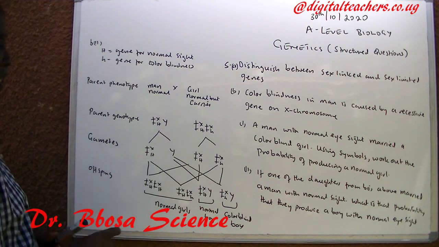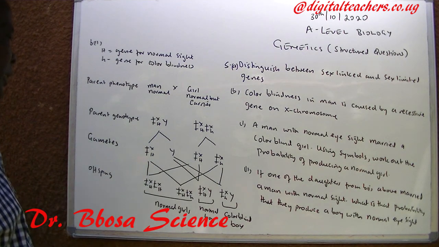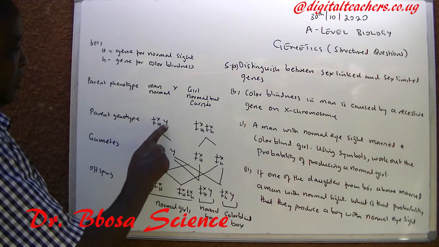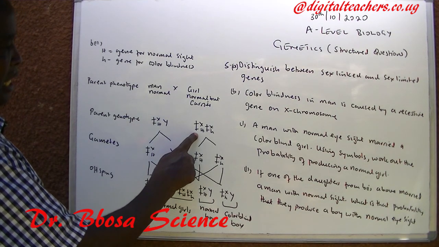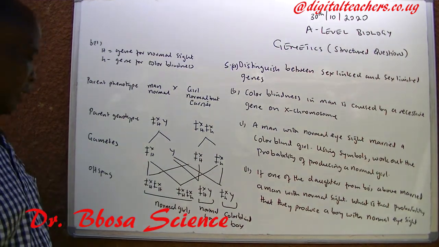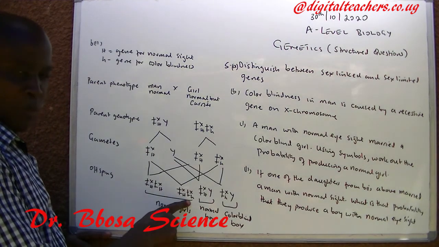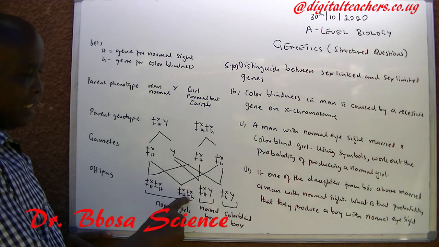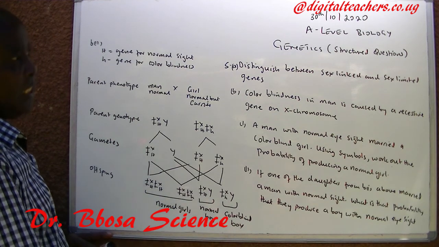Parent genotypes, the man is X capital H Y, the girl is X capital H and X small h. The offsprings, the girls are normal but one is a carrier. One boy is normal, one boy is colorblind.